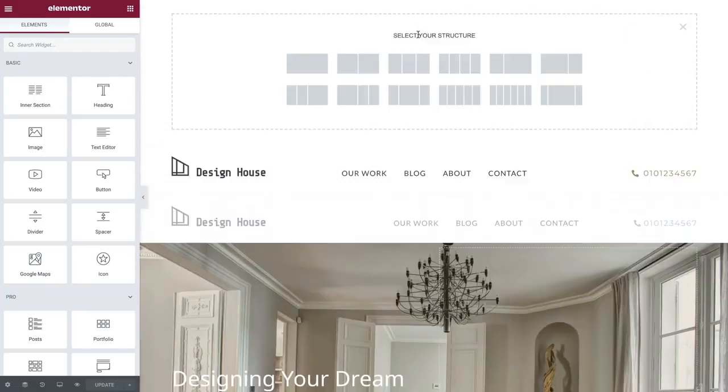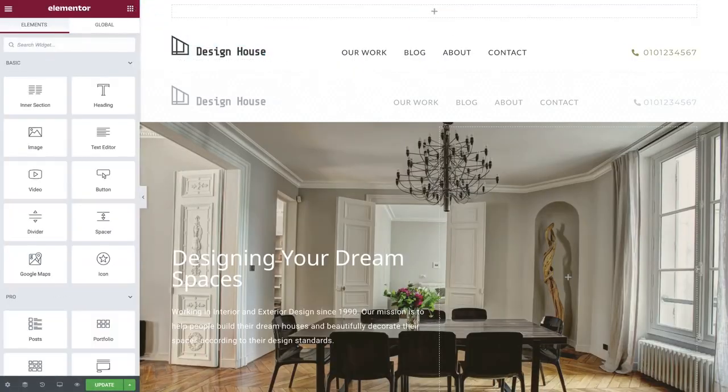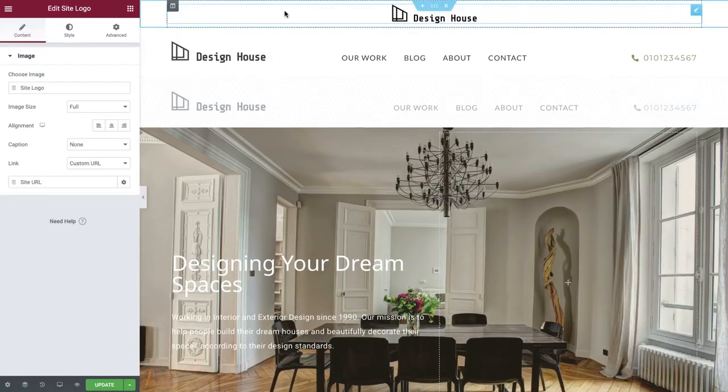Create one section with one column, and on the Widgets menu, find and drag the site logo widget into our new section. As you can see, we have updated our logo to include both the symbol and its text. We'll explore this in more depth in the next part of the course where we speak about image optimization. But since we're here, let's mention a few must-have practices for the website's images.